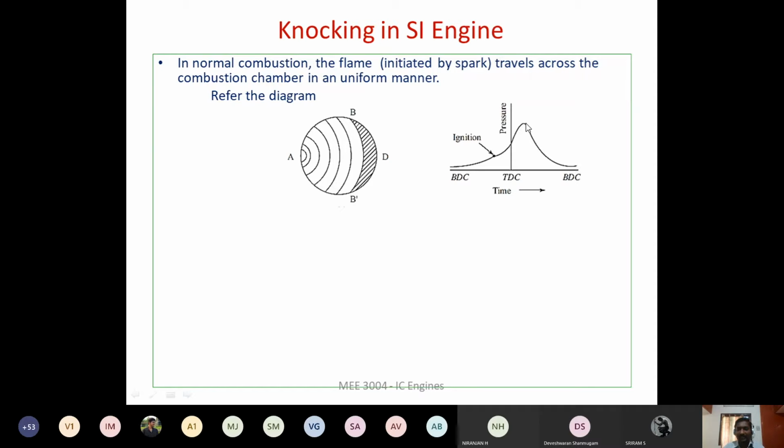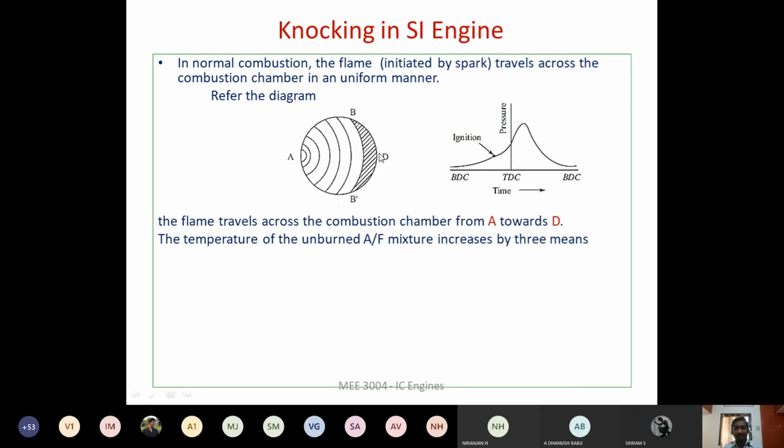Then it reaches the peak, and after that burning starts. During normal combustion, the flame travels across the combustion chamber from A to D in a uniform manner.